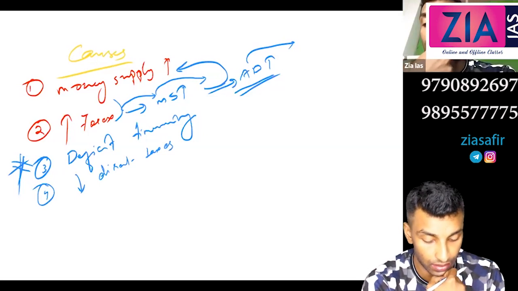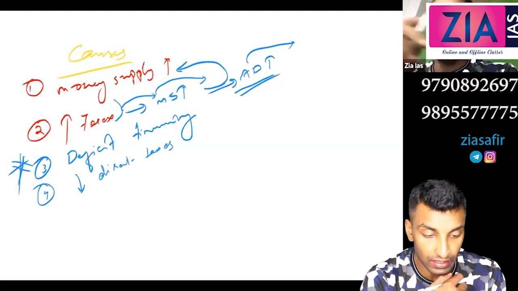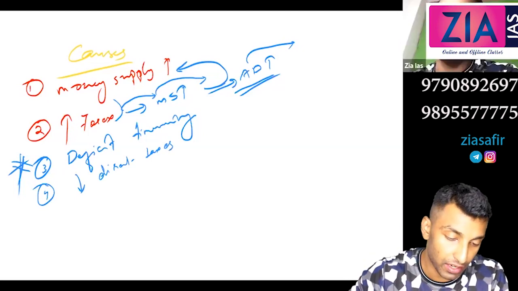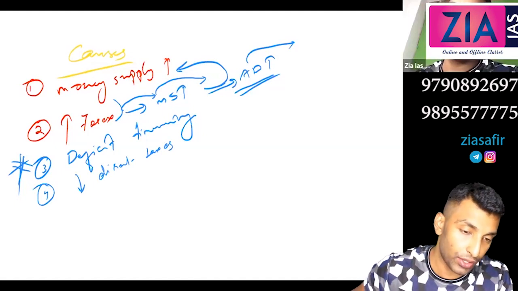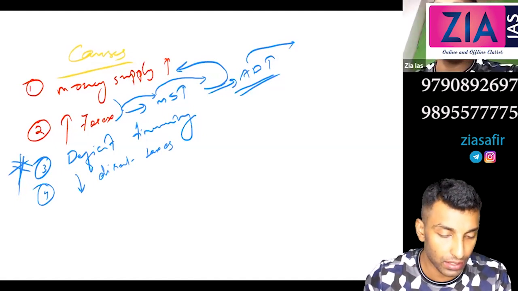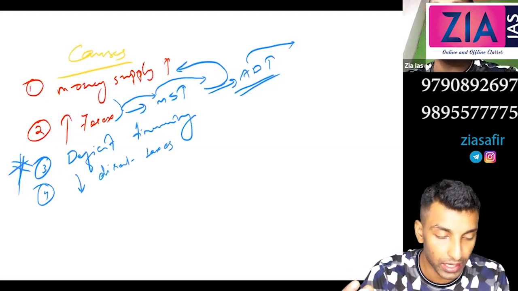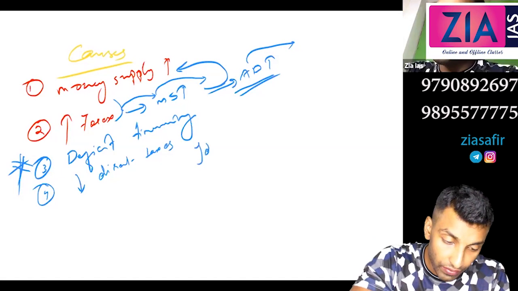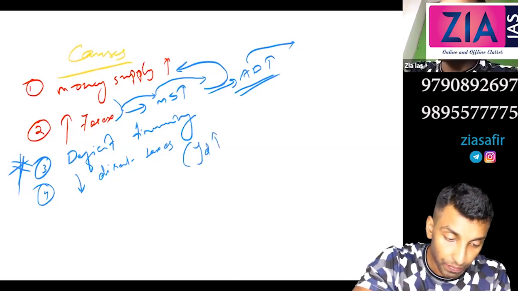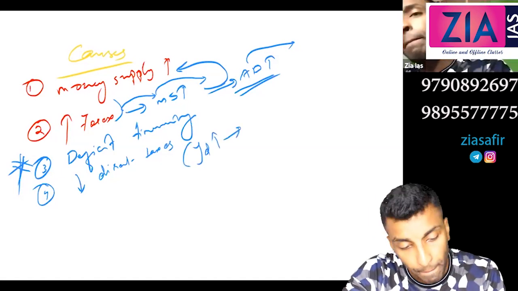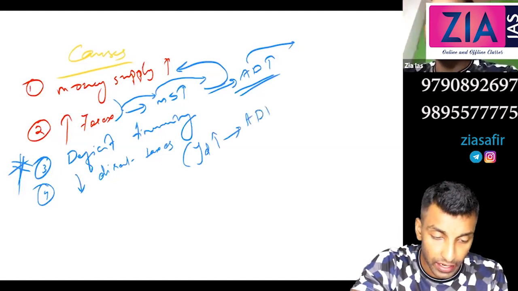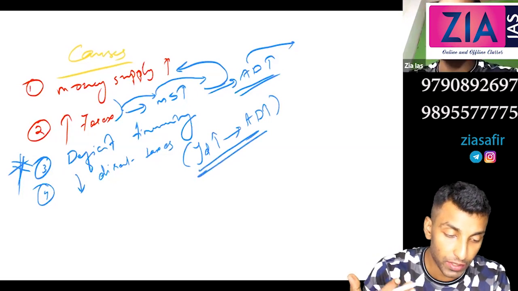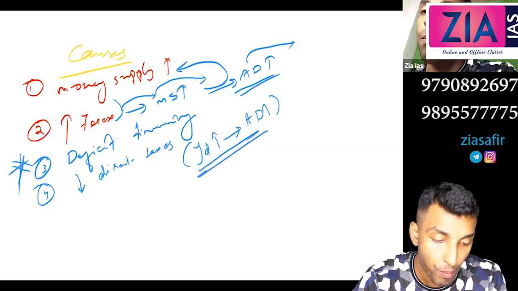See, disposable income and income are different. Income minus taxes is your disposable income. That we have already discussed in the concepts related to national income; if you turn back your pages, you can see that. So YD, disposable income, will increase, and that leads to an increase in aggregate demand. So that leads to inflation. Here disposable income will increase, that means the income that you have for spending will increase.